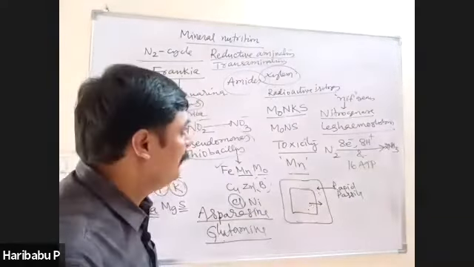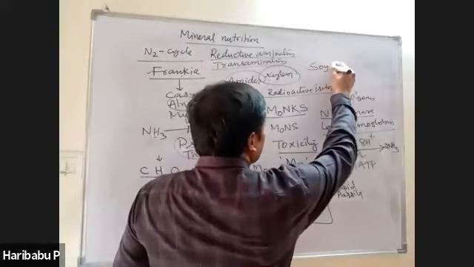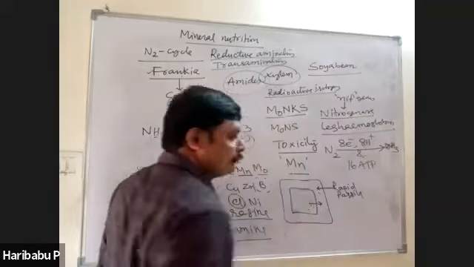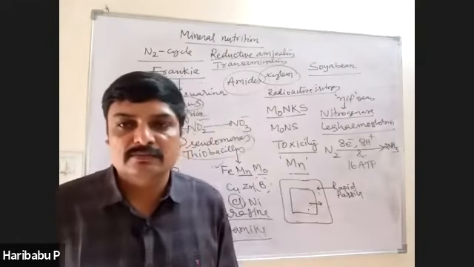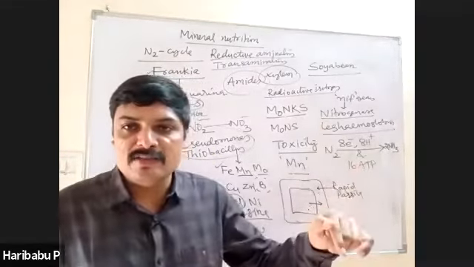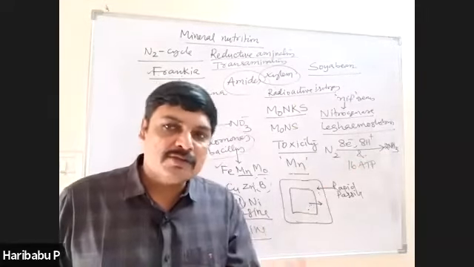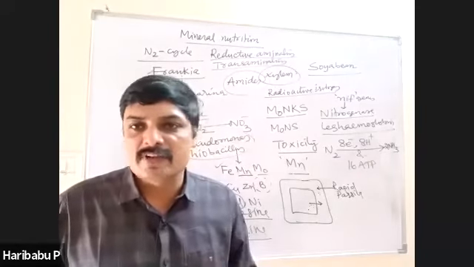And finally, soybean. Soybean is a legume crop. Its botanical name is Glycine max. It also contains root nodules, and in the root nodules, nitrogen is fixed.